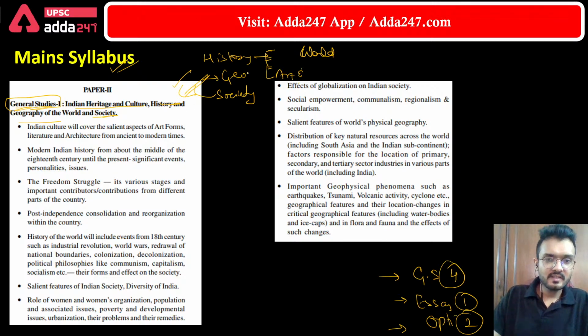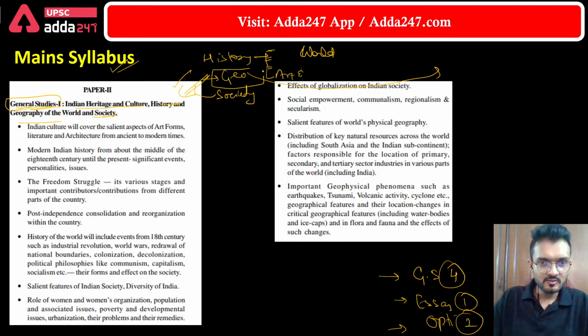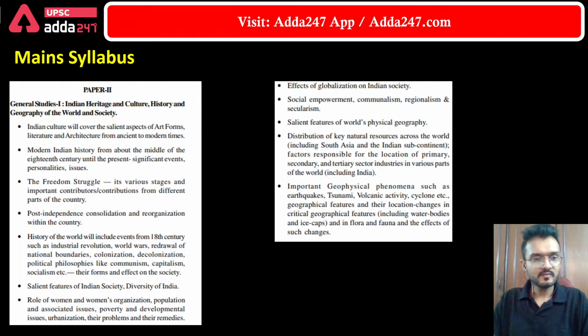And then there is geography. In geography, there is world geography, there are different physical phenomena, there is Indian geography, and there are different human phenomena also. So the whole of geography is included in GS paper 1, and there is Indian society. So let's discuss each topic one by one. The first one is Indian heritage and culture and history.